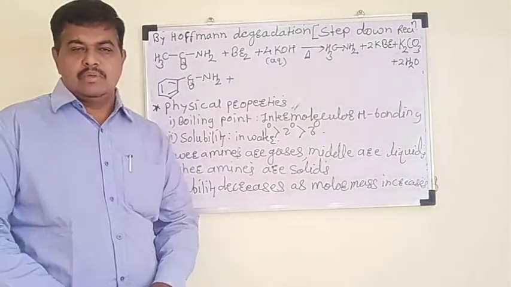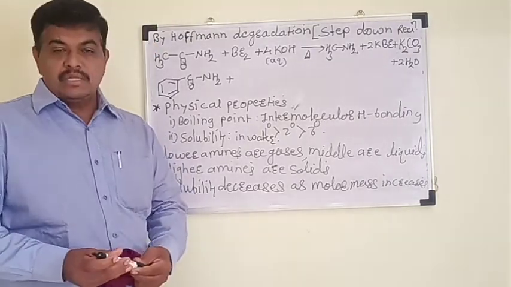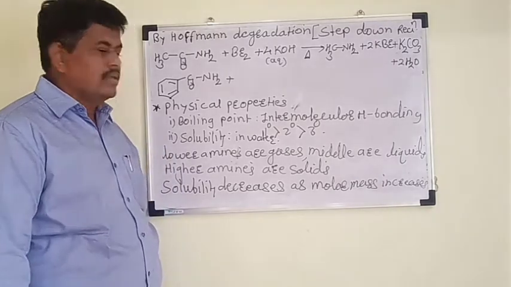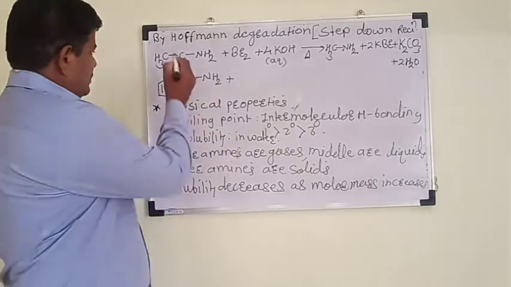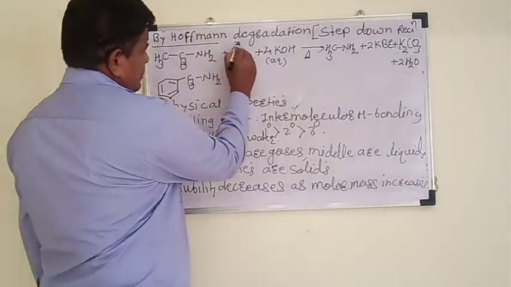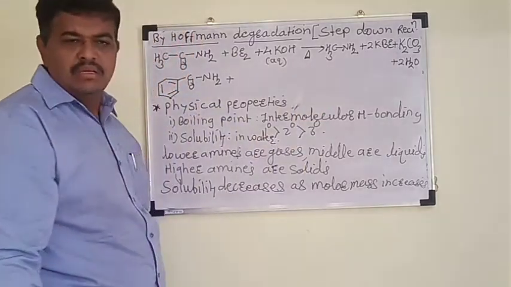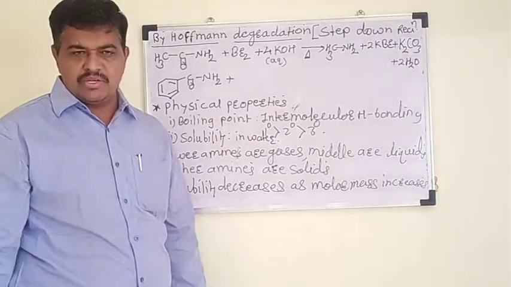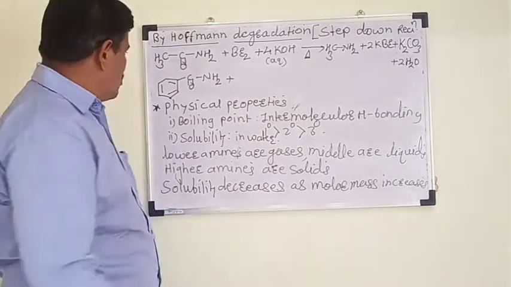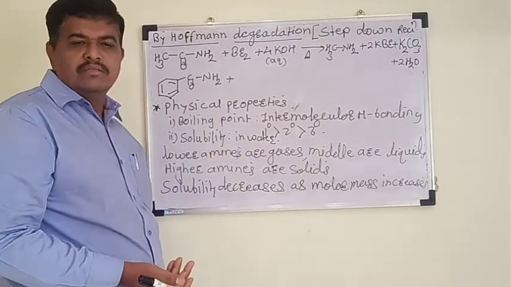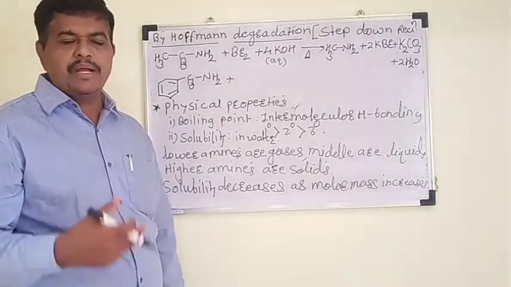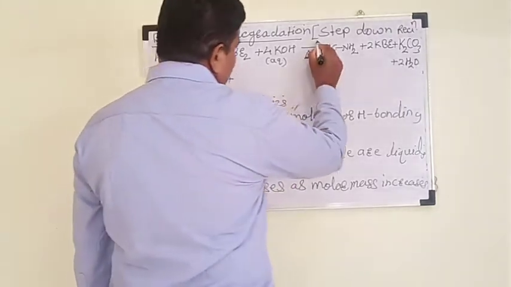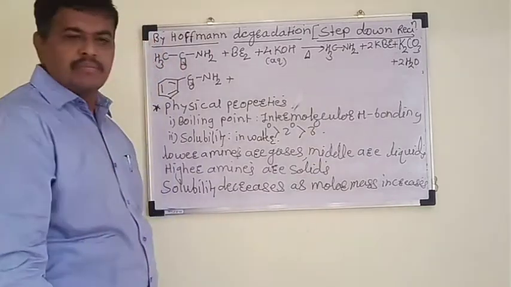Good morning, students. We have seen methods of preparation of primary, secondary, and tertiary amines. Today, we will consider the last method, that is the Hofmann degradation reaction. This is also called the Hofmann rearrangement reaction, also known as Hofmann bromamide synthesis, or Hofmann bromamide degradation, or the step down reaction.